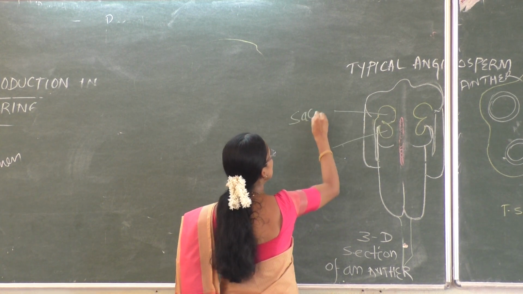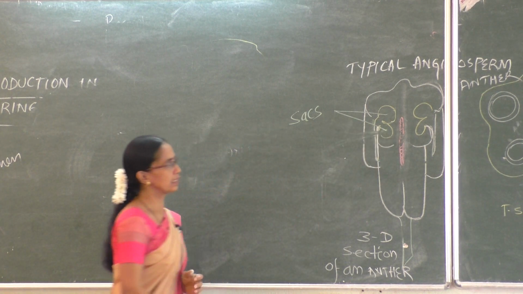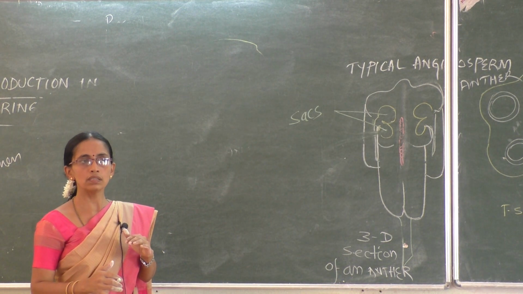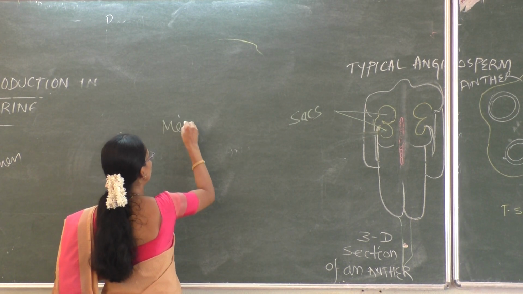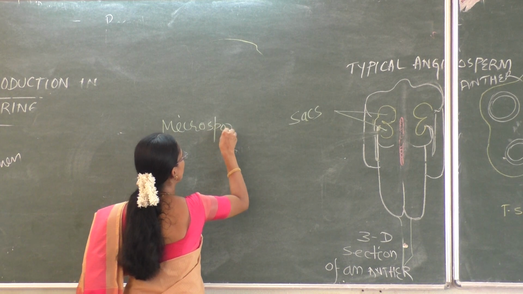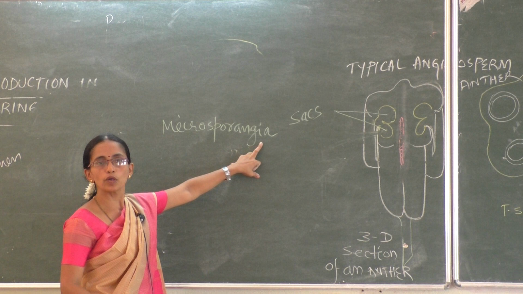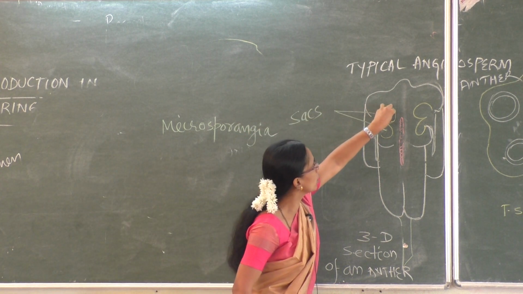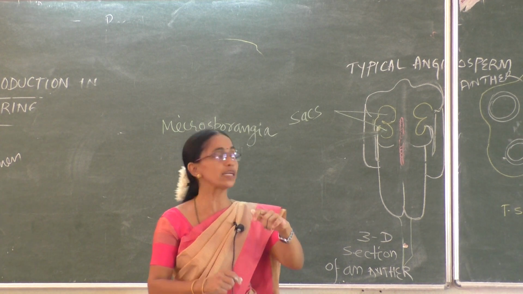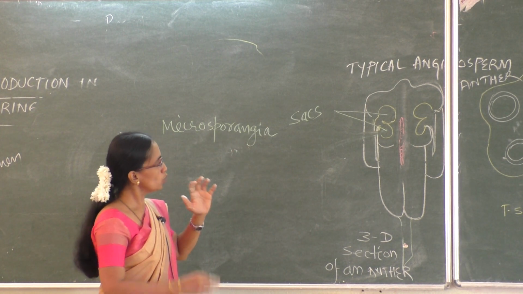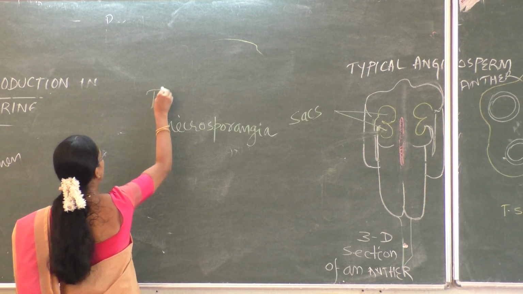Sacs are called microsporangia. This is plural; sporangium is singular. This one is a microsporangium, and one more microsporangium. Together, two microsporangia.